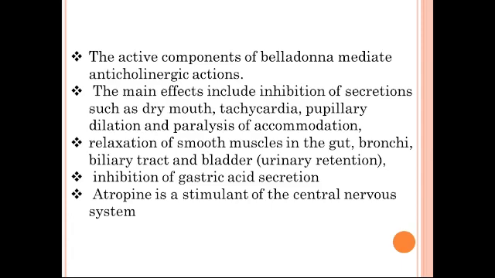These muscarinic receptors are of five types: M1, M2, M3, M4 and M5, out of which M1, M3 and M5 are stimulatory receptors. They will produce a stimulatory effect, whereas M2 and M4 are the inhibitory receptors. M1 receptors are generally present in the brain, whereas M3 receptors are present in the GI tract, blood vessels and pupils. All these contain M3 receptors.